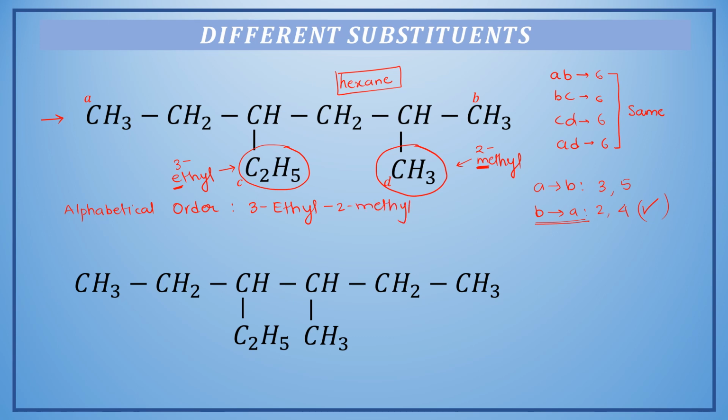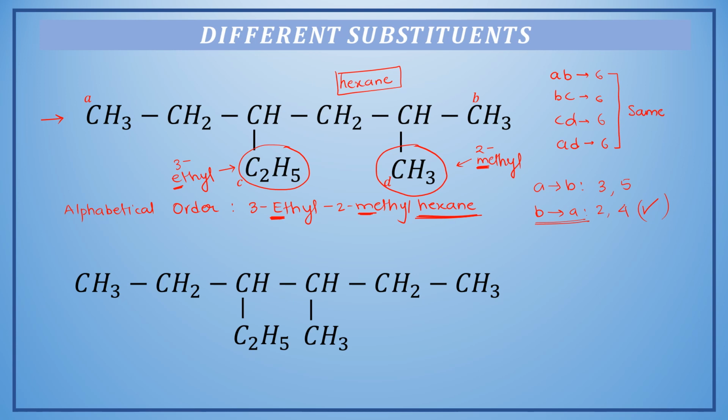So this is how we will write the names of the substituents in alphabetical order by comparing E and M of the respective substituents, and then we will add the name of the parent chain as hexane. So the complete name of this particular compound is 3-ethyl 2-methyl hexane.